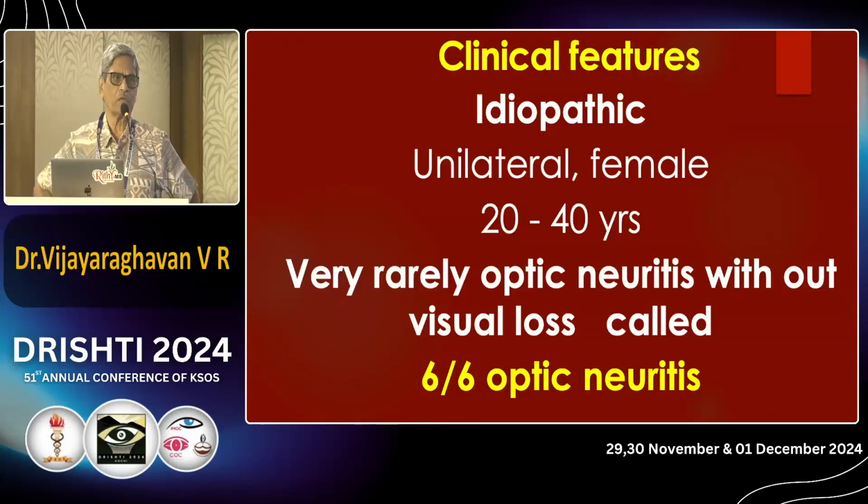Now, classical optic neuritis: a patient comes with a demyelinating problem, usually unilateral, unlike papilledema, which may be bilateral. Here, female sex is more common, between 20 and 40 years. Very rarely, visual loss may not be there. You can have 6/6 vision, that's called 6/6 optic neuritis. That can happen only when the macular fibers escape, the axial portion is not involved. Just know this, that's called 6/6 optic neuritis.